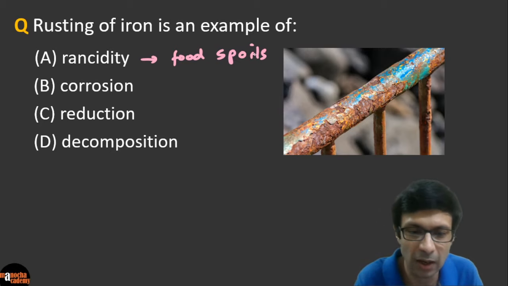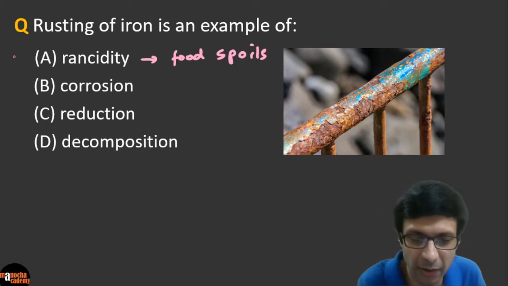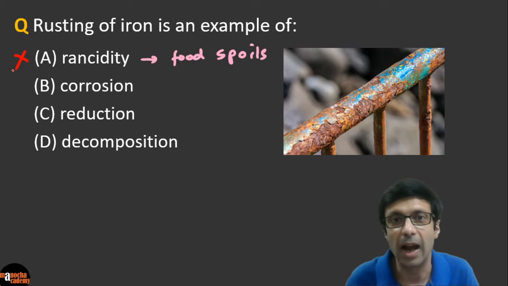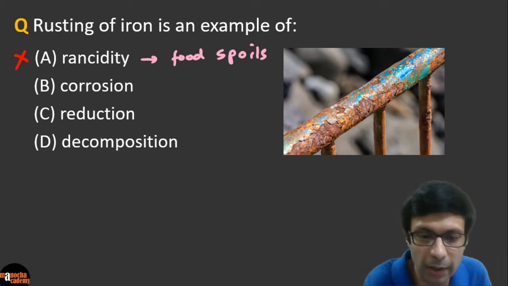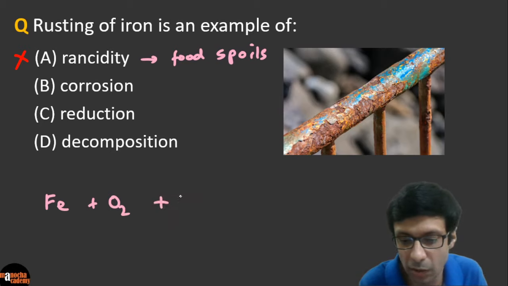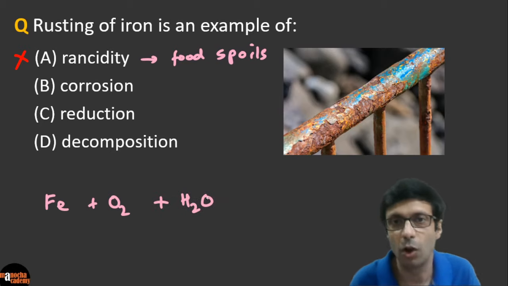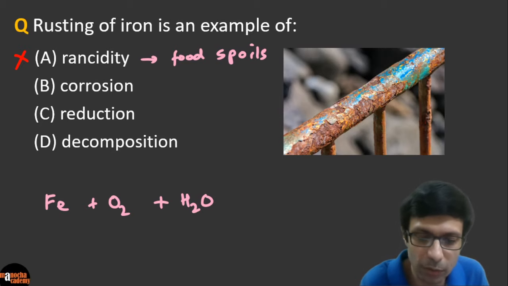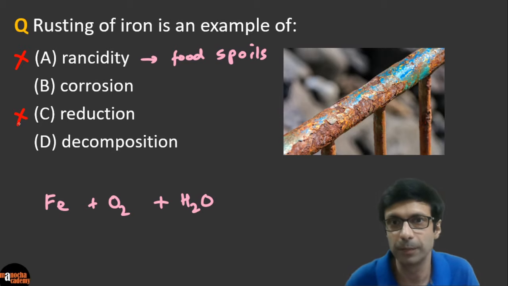So this one is out, we don't have food here, right? It's iron. So this is out, okay? And can it be reduction? No, because you know in rusting, what is the reaction? Iron is reacting with oxygen and water, right? In the presence of oxygen and water. So this guy's out. It's not a reduction reaction, right?